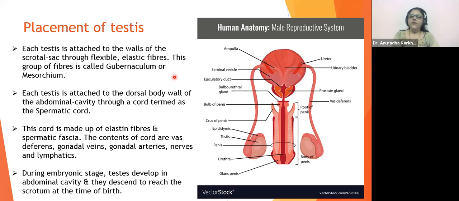Okay. Vas deferens forms the ejaculatory duct. Yeah, it's going to ultimately end into that particular common duct. The ejaculatory duct will have the opening from the vas deferens also, from the seminal vesicles also. So it's going to be a common point. Fine.